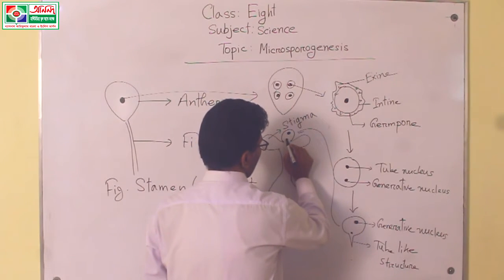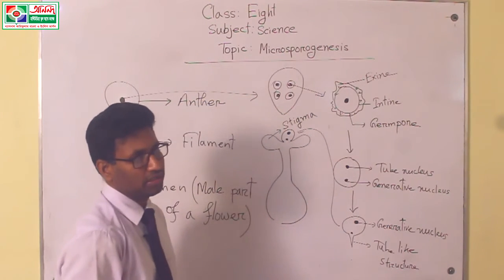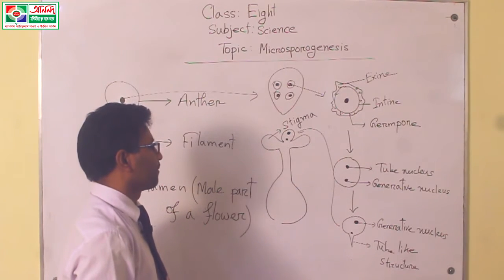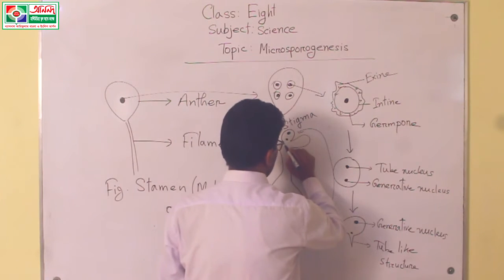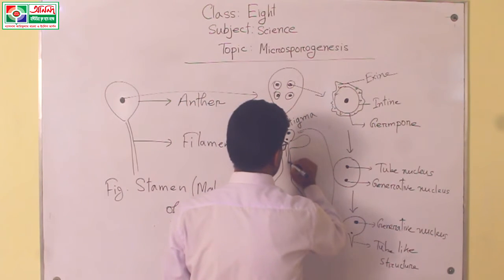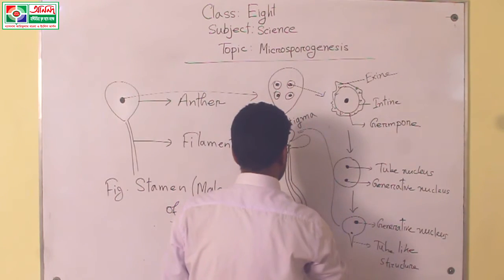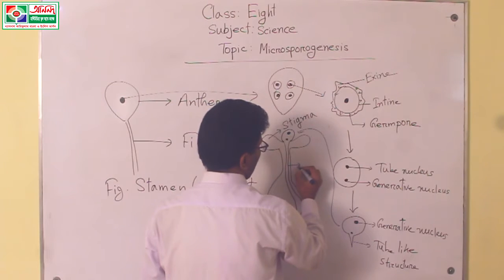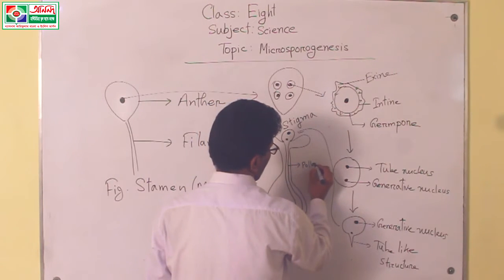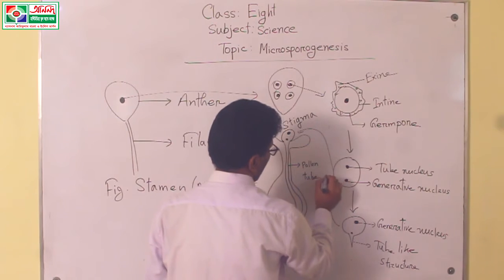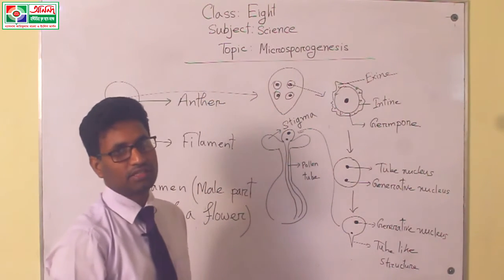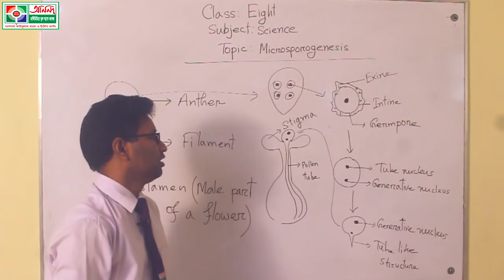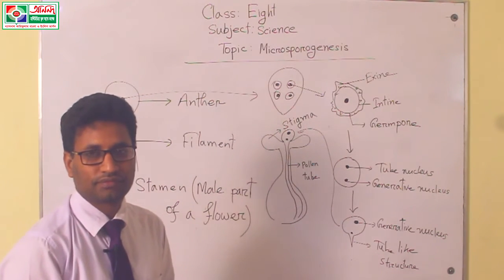At first, the tube nucleus enters into the female part of the flower and creates a tube-like structure. This tube-like structure is mainly called the pollen tube. This is the tube-like structure, and it is created by the tube nucleus.